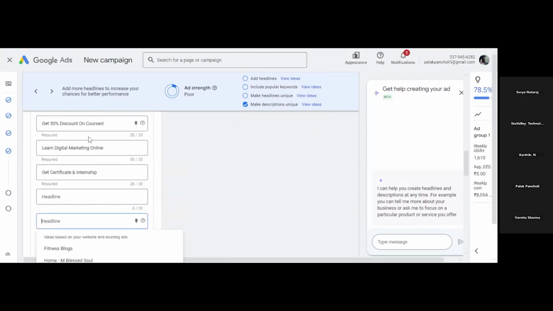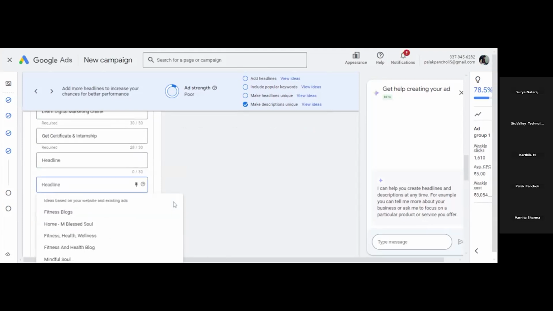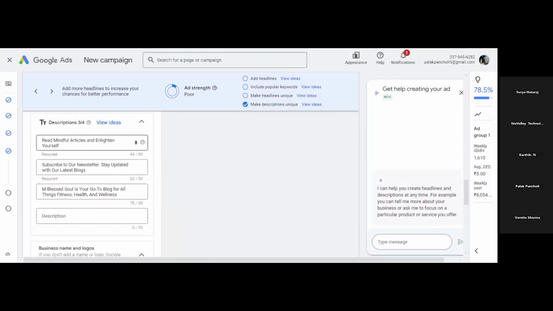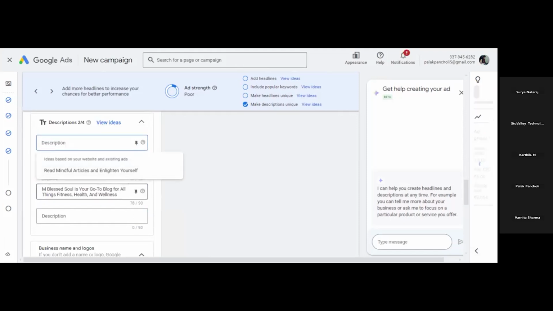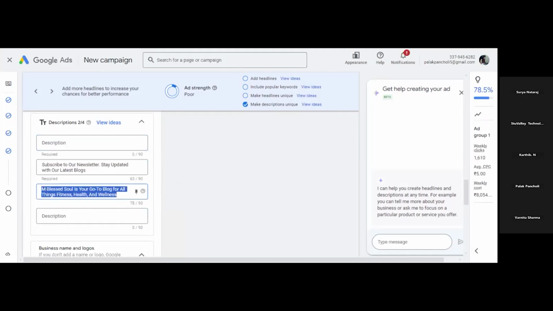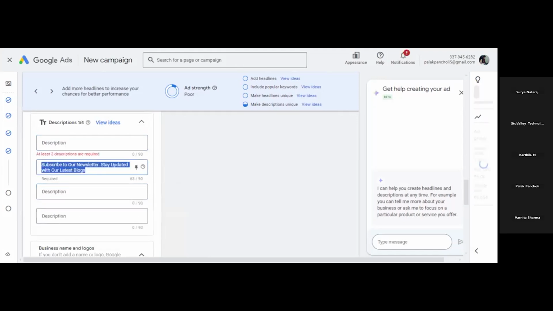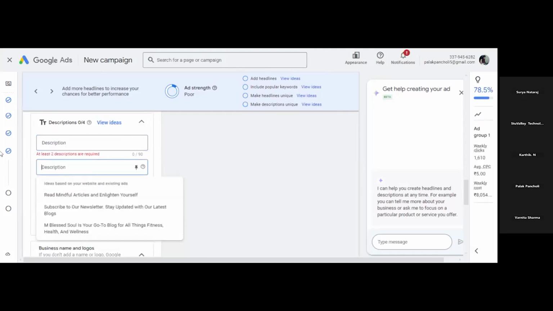You have to use your keywords in this. Digital marketing online is my keyword, for example, so I have used this. You can add more keywords to your ad copy. Now after this you have to write the description here. Whatever you are offering, describe that offer here in detail. For example, two descriptions are mandatory.